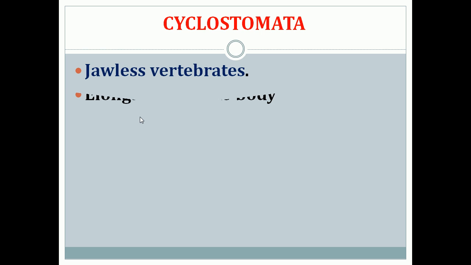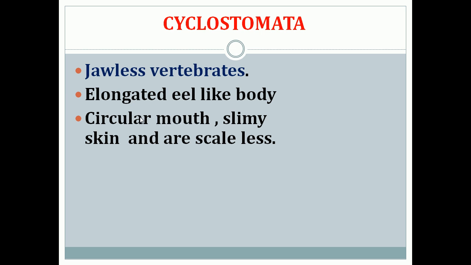So first one is Cyclostomata. Cyclostomata is also called jawless vertebrates. It has an elongated eel-like body structure, and it has a circular mouth, slimy skin, and it does not have scales.